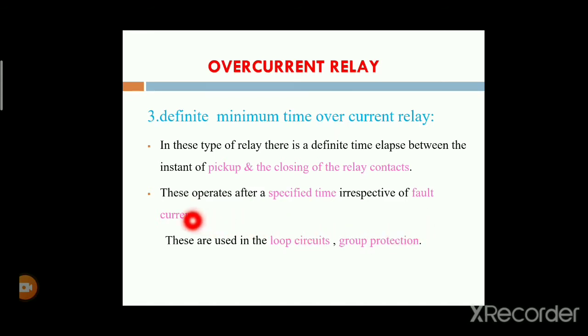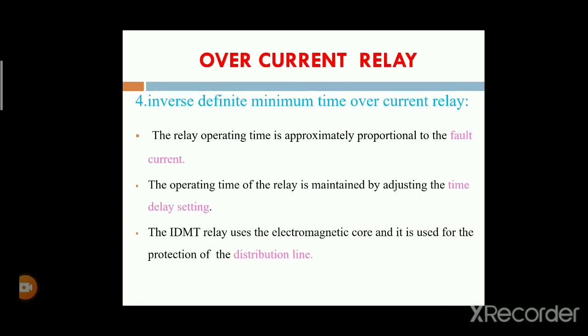These definite time overcurrent relays are used in loop circuits and also in group protection.